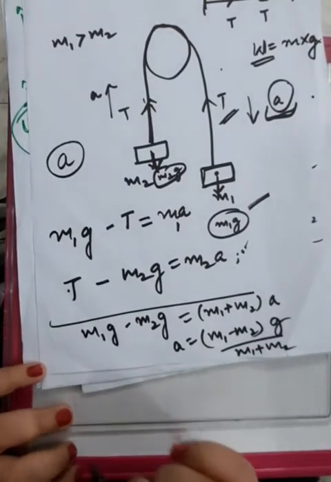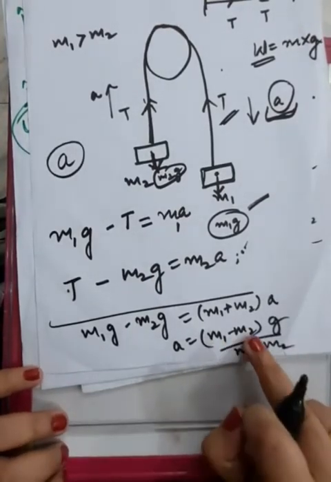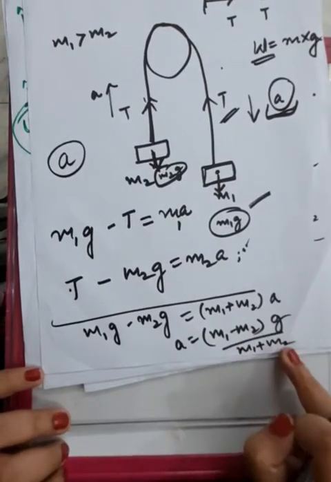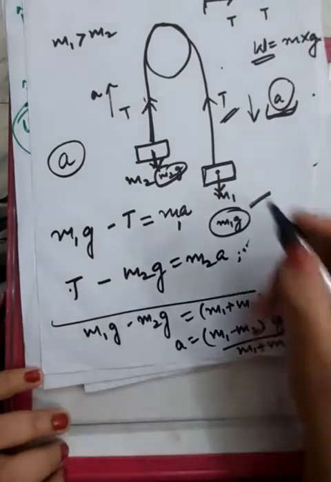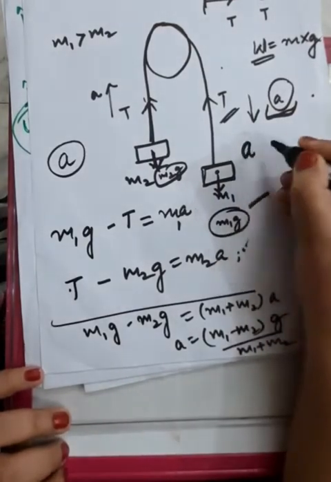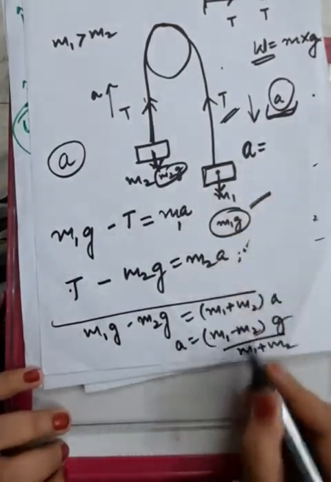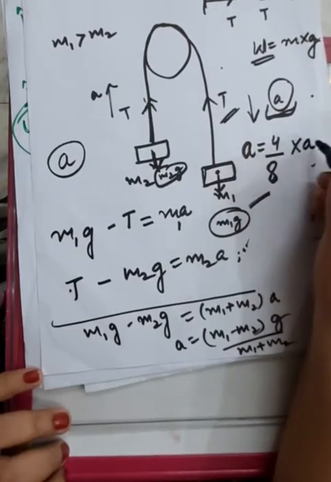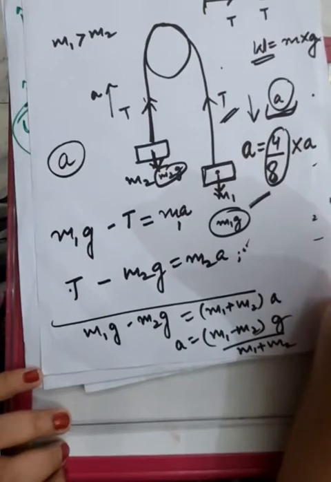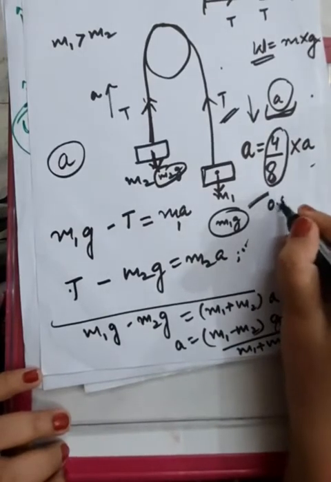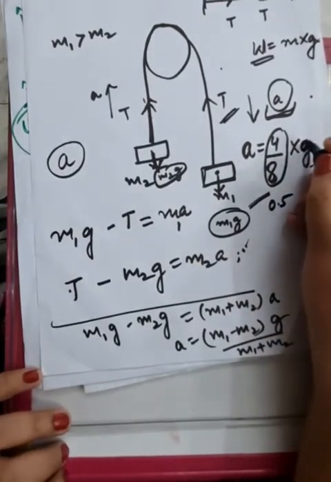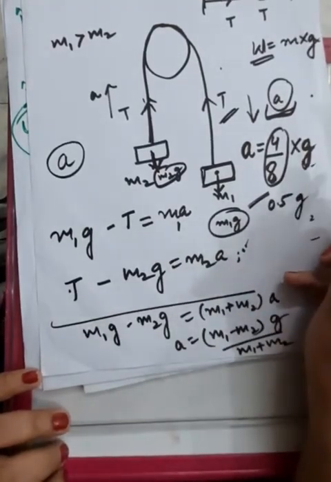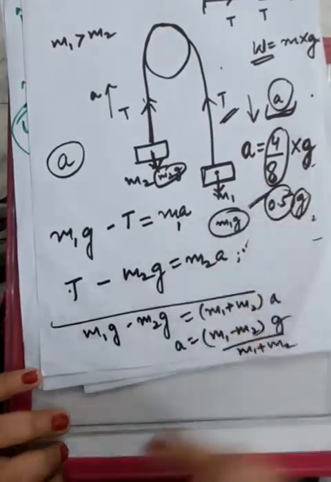बड़ी सिंपल सी बात है. अब आप बताओ मुझे m1 minus m2 is more or m1 plus m2 is more? Of course m1 plus m2 is more. So a, just see here. So a is equal to lesser stuff upon more stuff into g. This is equal to 1 upon 2, and this is equal to 0.5, sorry, into g. This is g ना, 0.5 into g. तो g का तो हिस्सा reduce हो गया.